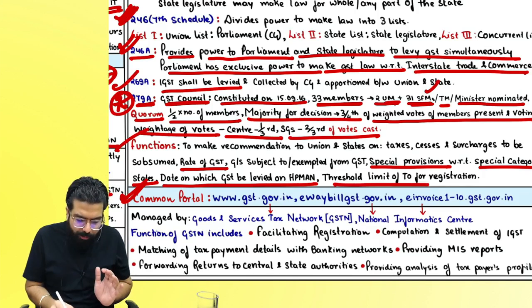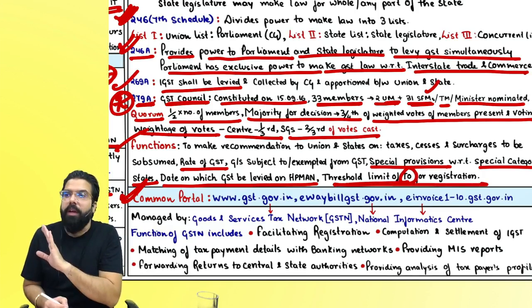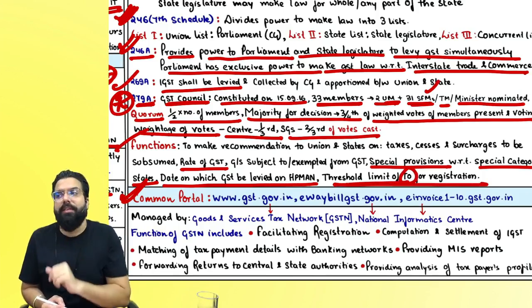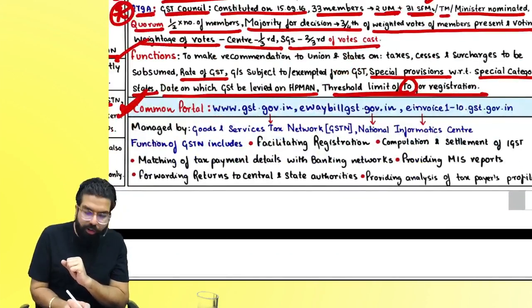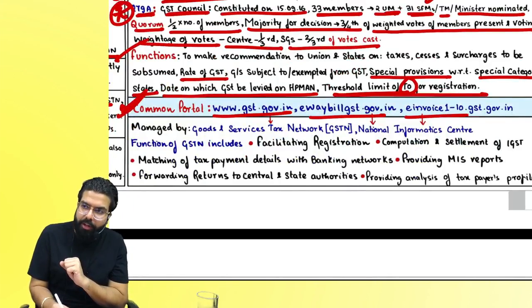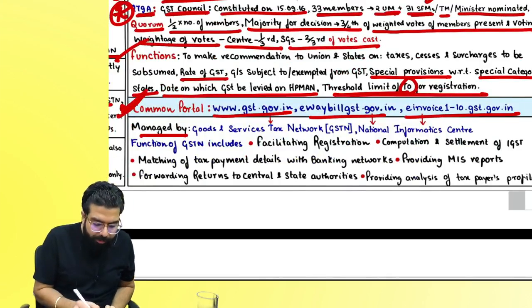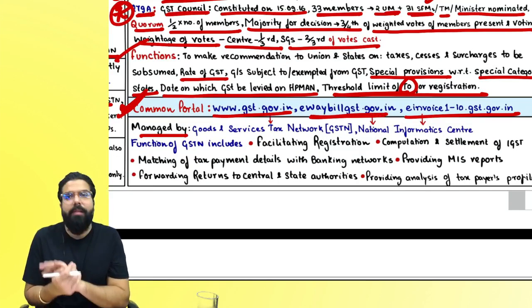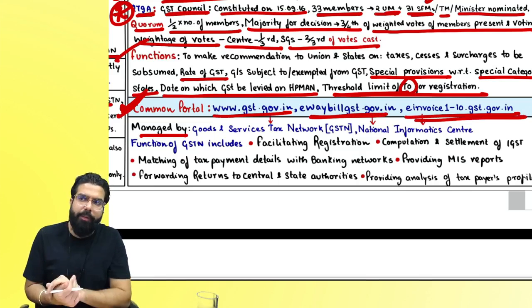Then the threshold limit for registration, the threshold limit of turnover, will also be decided. When you cross the turnover required for registration, who will decide? The council will go ahead and decide. Then we have the common portal gst.gov.in, e-way bill, e-invoicing. Sir, who is managing gst.gov.in? GSTN. Who is managing e-way bill? NIC, National Informatics Center. E-invoicing portal, National Informatics Center.